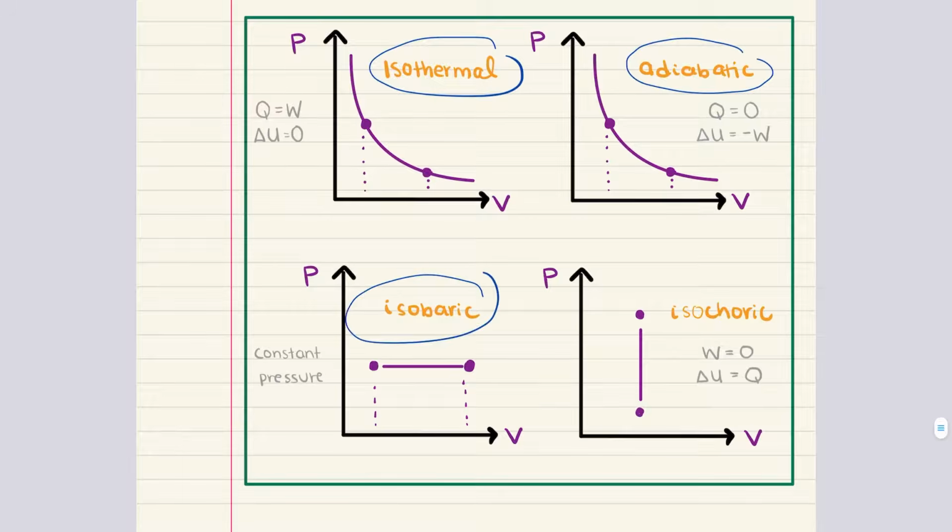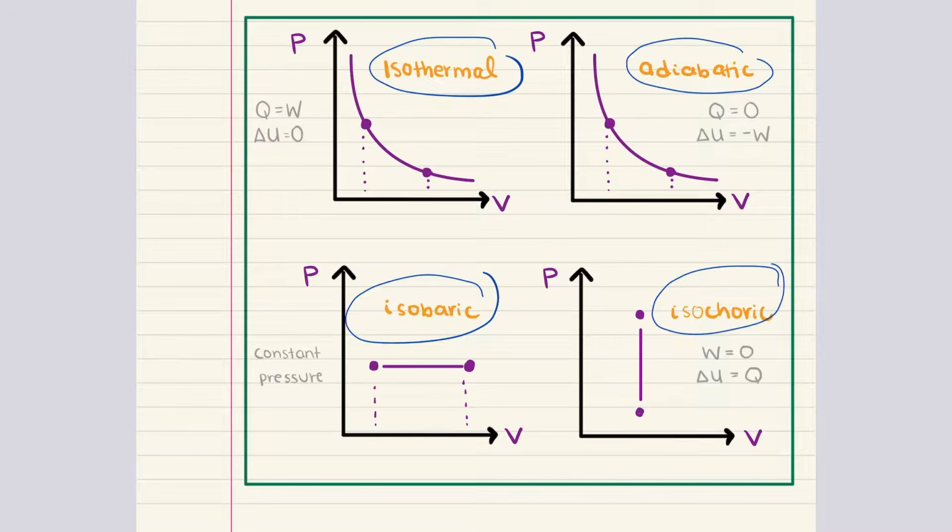Next up, we have isobaric. In an isobaric process, the pressure remains constant while the volume of the system changes. On a pressure volume diagram, this is represented as a horizontal line, indicating that the pressure does not vary even as the volume increases or decreases. During an isobaric process, any heat added to the system results in a change in internal energy and work done at constant pressure. Now, a typical example is heating a gas in a piston that allows the gas to expand or contract while maintaining constant pressure.